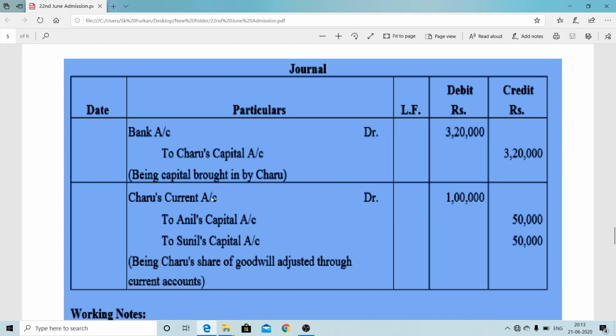Therefore we debit her current account, as the method is the fixed capital method. Initially it is mentioned that the fixed capital method is followed by the old partners. So the incoming partner's current account is debited 1 lakh, and Anil and Sunil are equal partners, so 50,000 each is credited. This is just one entry in case of memorandum: new partner's current account, that is Charu's current account, debit to Anil's capital and Sunil's capital. Like that way you can easily solve.